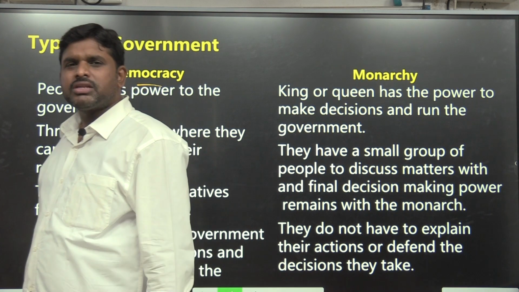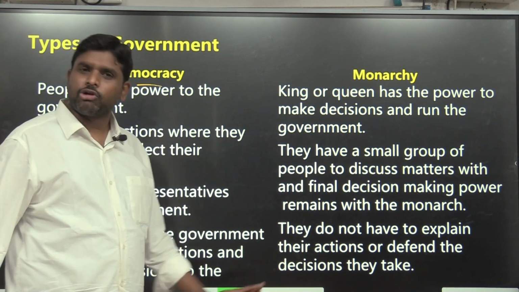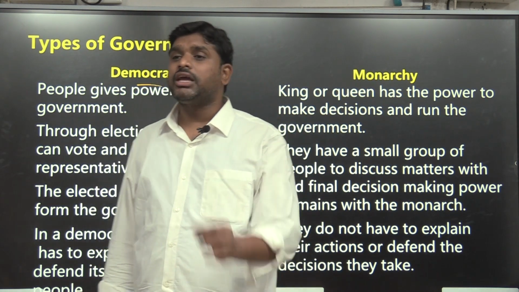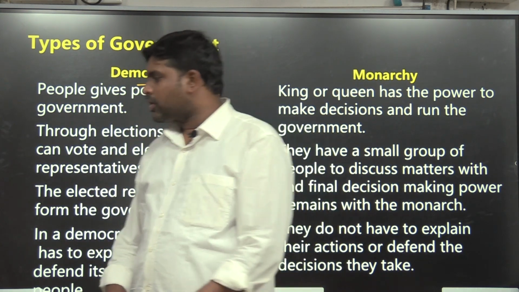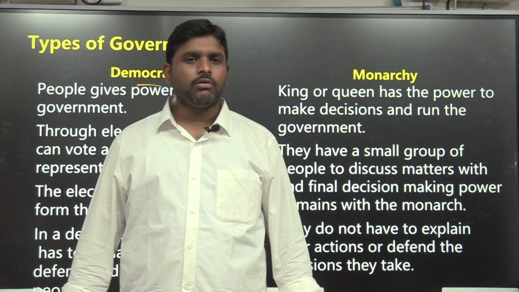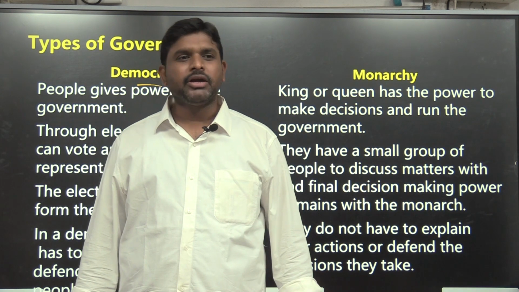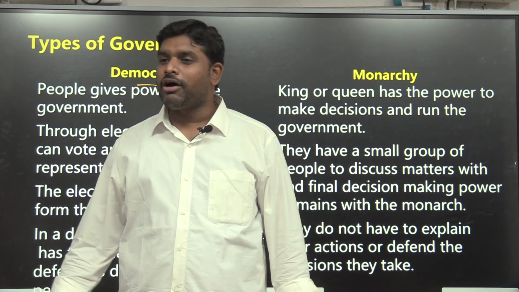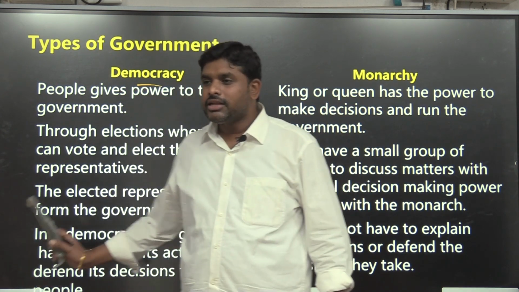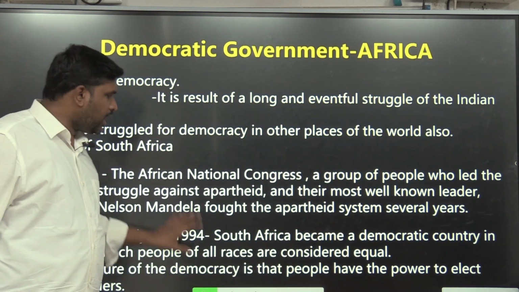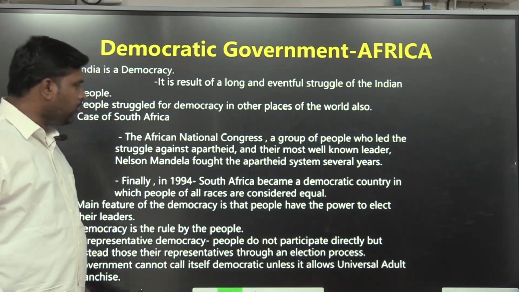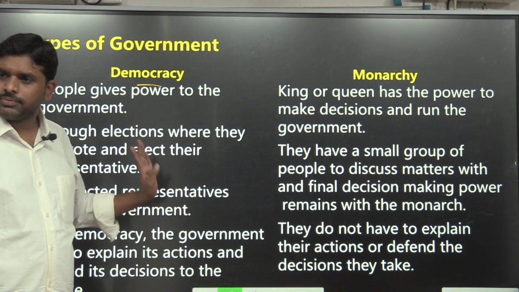So two forms of government are commonly found across the world. One is called monarchy, the other is called democracy. Example of democracy: India. Example of monarchy: Kim Jong-un of North Korea, the big dinosaur, fat fellow. He is a monarch. So there is monarchy and there is democratic government. Acha, so the 6th class student understood: okay sir, I got it now. This is monarchy and this is democracy.